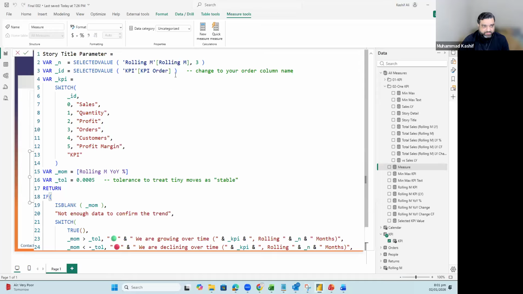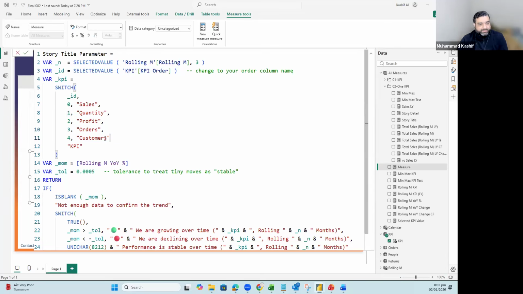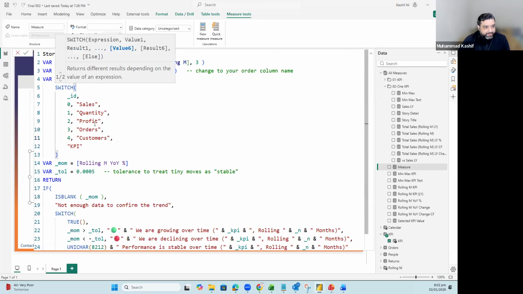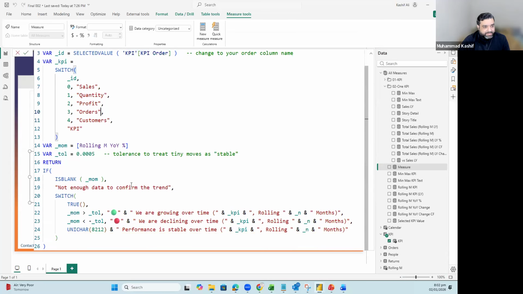The only thing which is added is this one, the orders, and then I will inform that switch between the text. If it is 1, 2, 3, 4, 5, I've not added the margin. Okay, so this is the one.